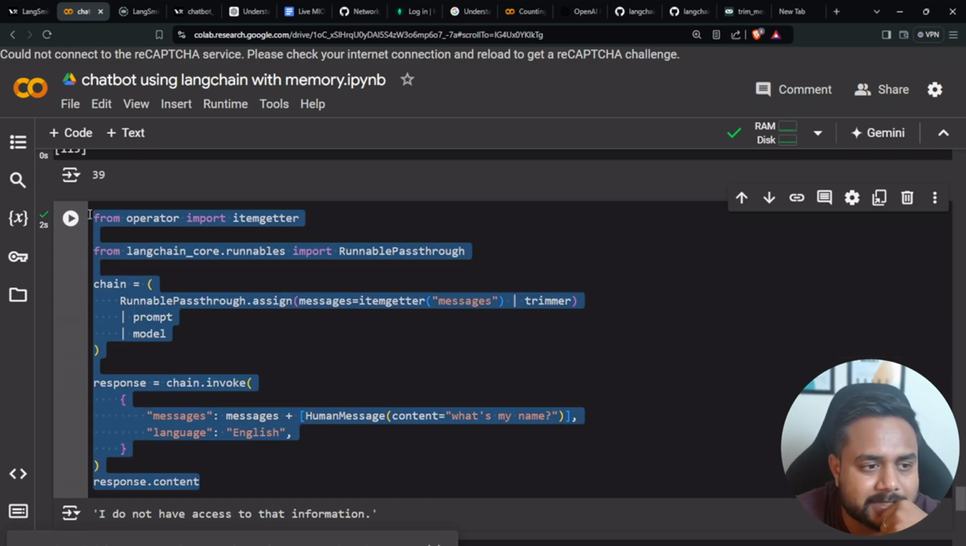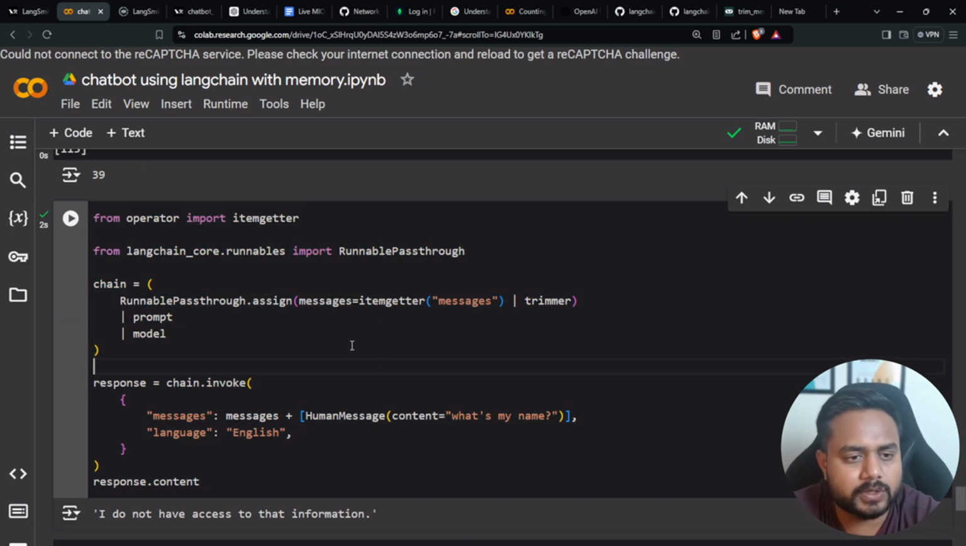First let's try to understand this particular code. This is very easy code. See what I'm doing here. Here is my item getter, which I'm calling, and I'm passing this message. Here is my trimmer, this is my prompt, and this is my model. So I have created a chain.